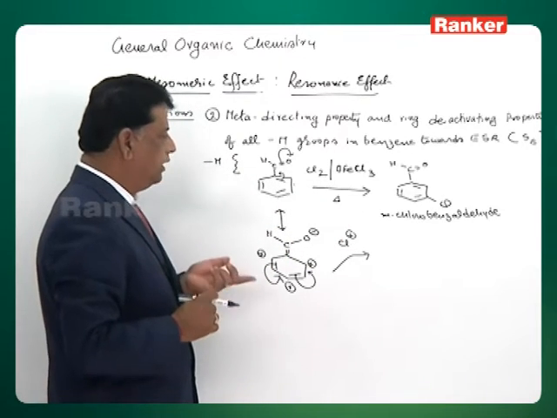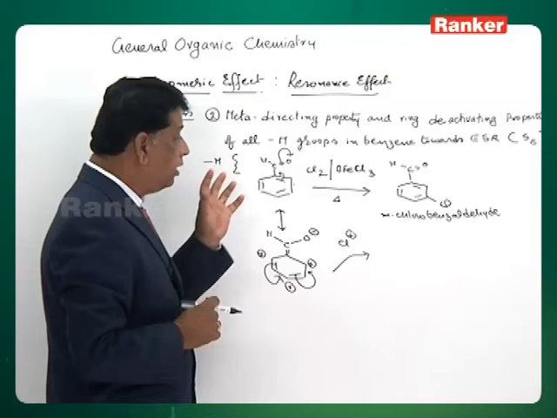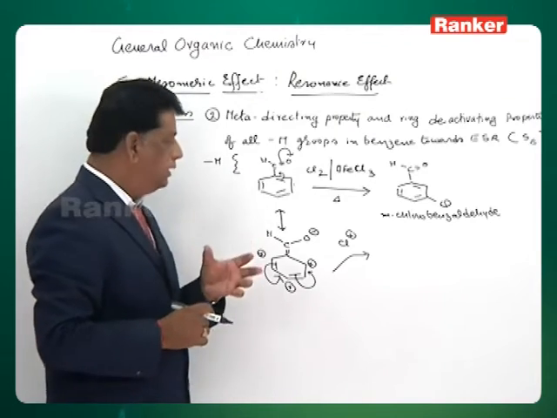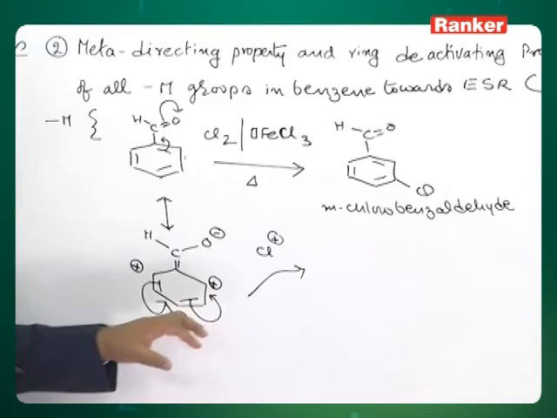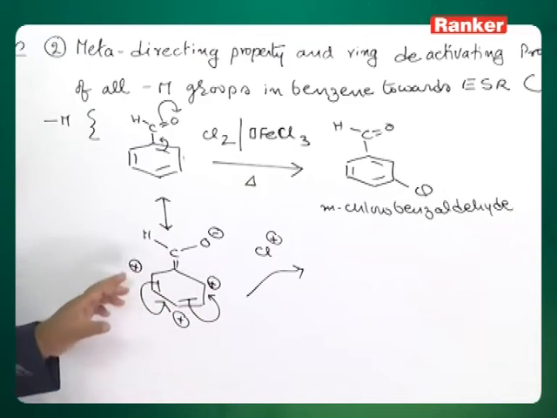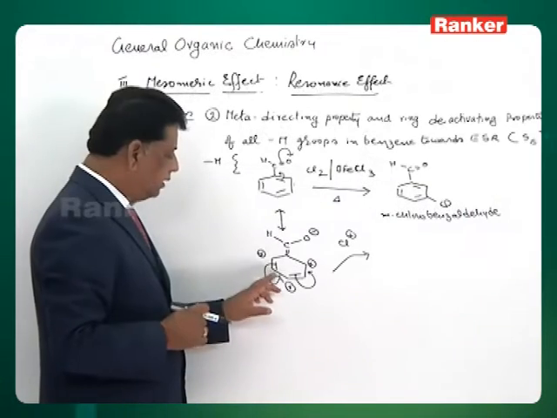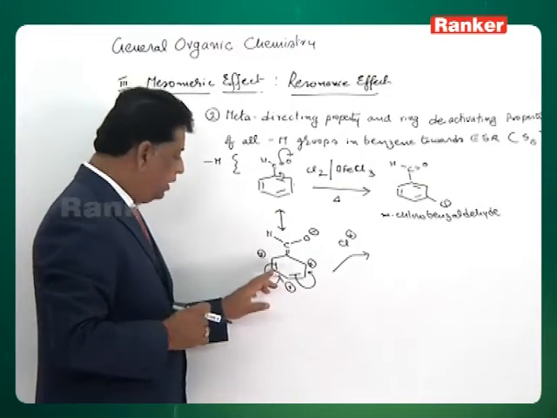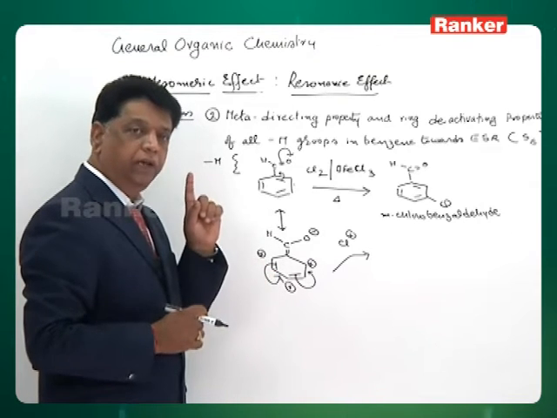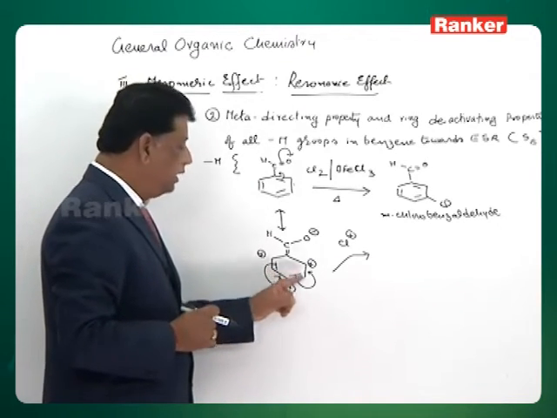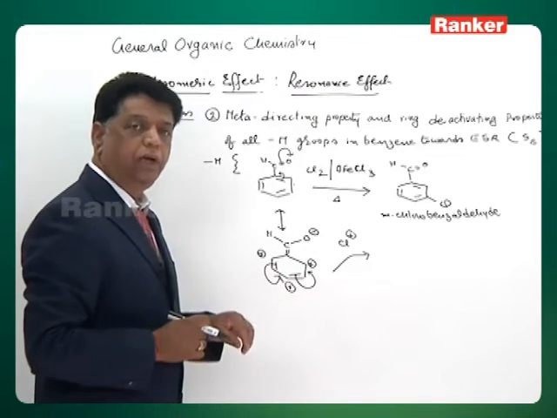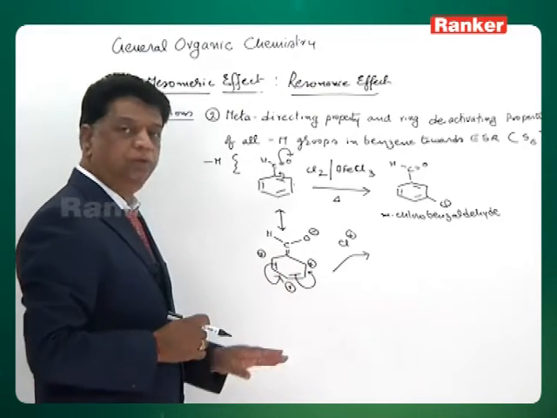And in the second case, compare the reaction of normal benzene chlorination with benzaldehyde chlorination. Because of the positive charge in the ring, overall, including at meta also, some electron density will be shifted. So even at the meta position, the overall electron density in the ring will be decreased.